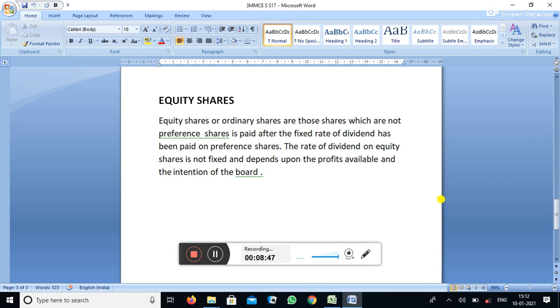But in case of preference share, the dividend is already mentioned at the time of issue of the share. So preference shares have a fixed dividend, but equity shareholders do not have a fixed rate. It varies from year to year. So under the equity share, we do not have different types, only one ordinary share, equity share or simply share.